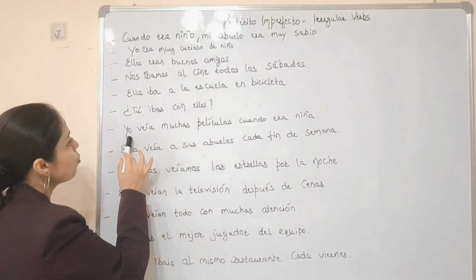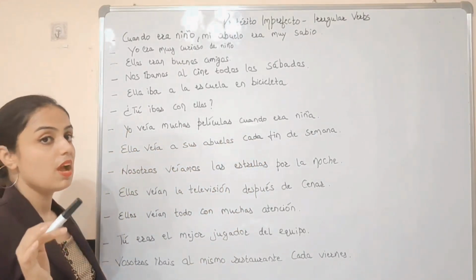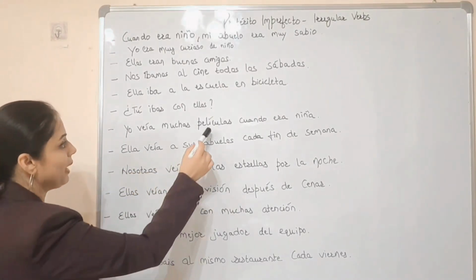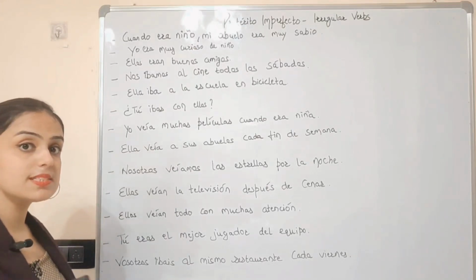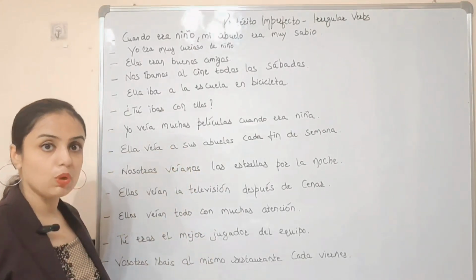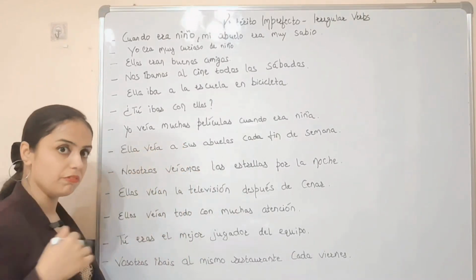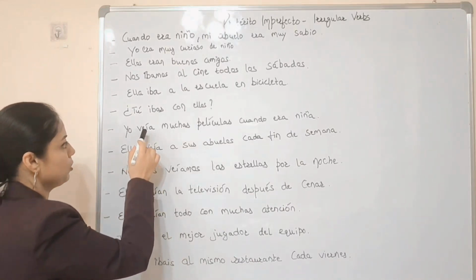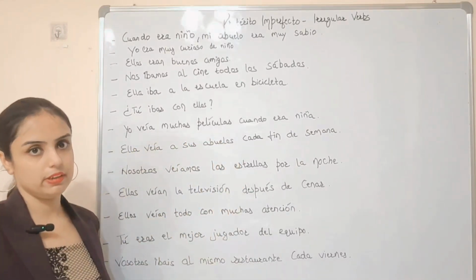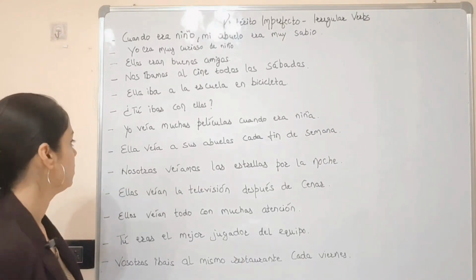¿Vale? Now, yo veía muchas películas cuando era niña. I used to watch a lot of movies when I was a child. Películas means movies, and película is feminine. That is why we are using muchas here. And veía is the form of ver, ¿vale? So the yo form: yo veía muchas películas cuando era niña. I used to watch a lot of movies when I was a child.